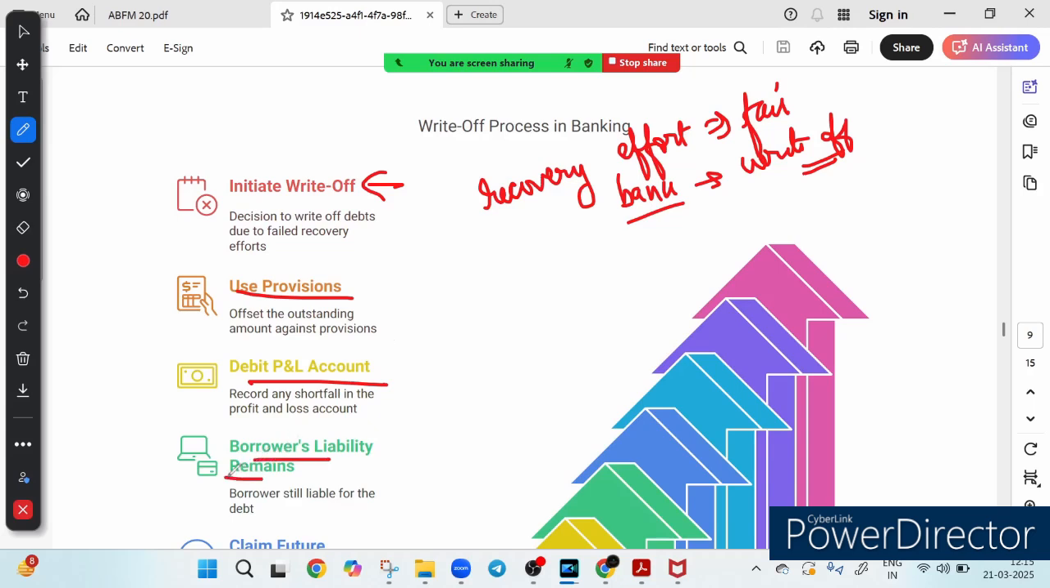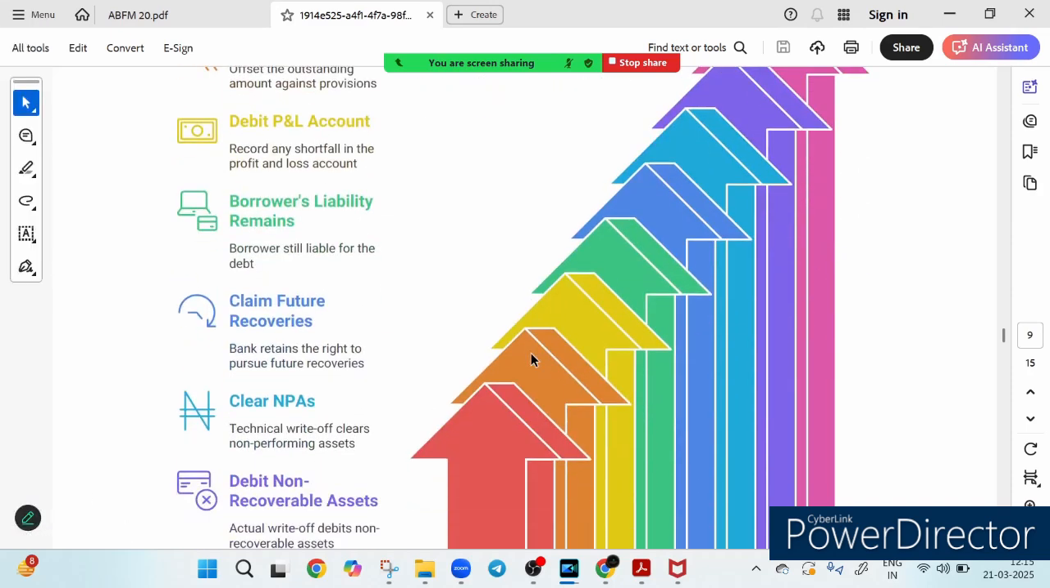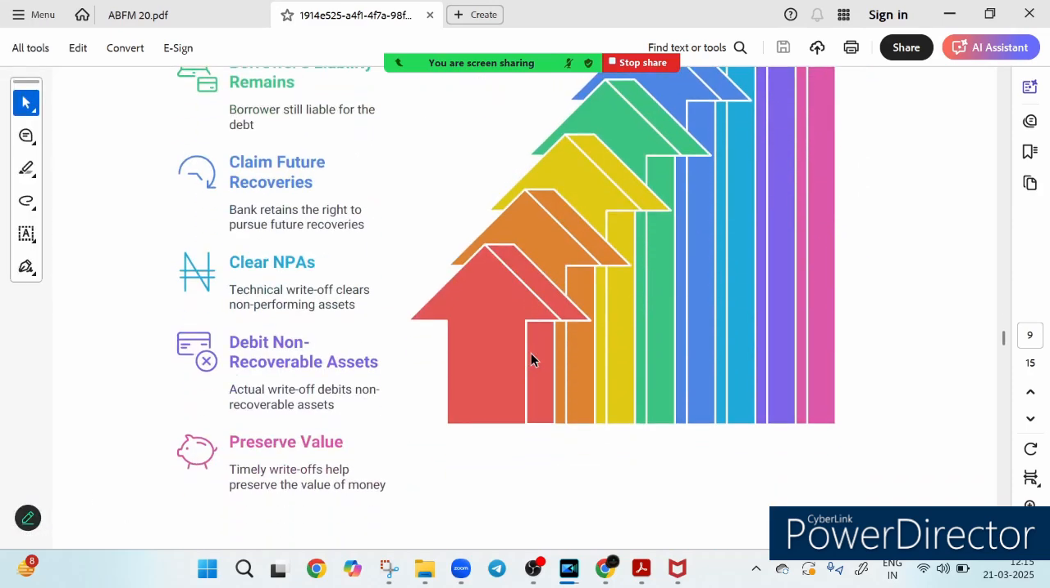And the borrower's liability remains even after the write-off. The borrower is still liable for the debt, right? The bank can still take action to recover their money, or claim future receivable, future recovery. So what it means is that the write-off does not mean that the bank gives up. If the recovery becomes possible in the future, the bank can still claim it.